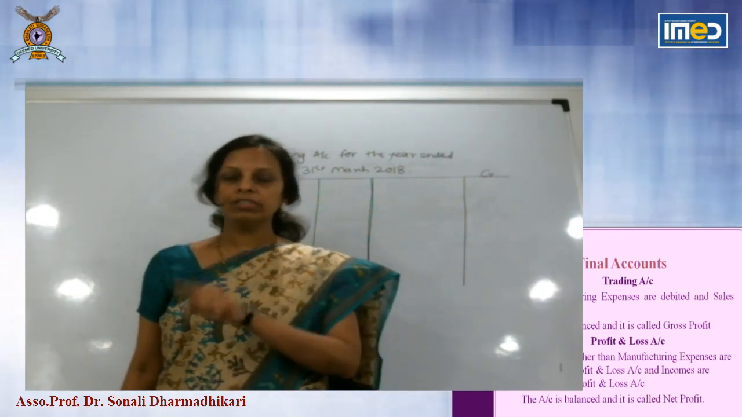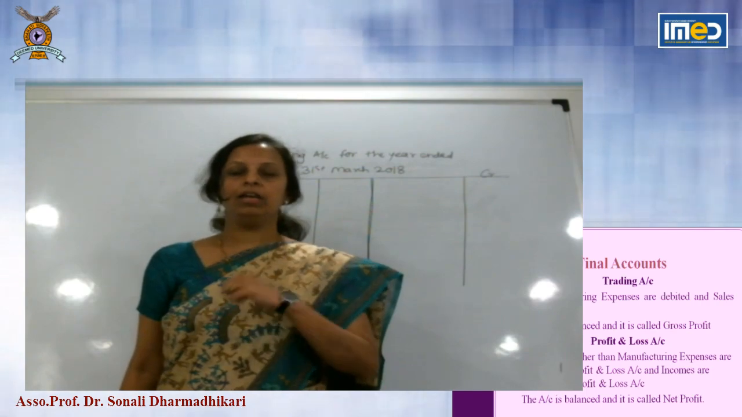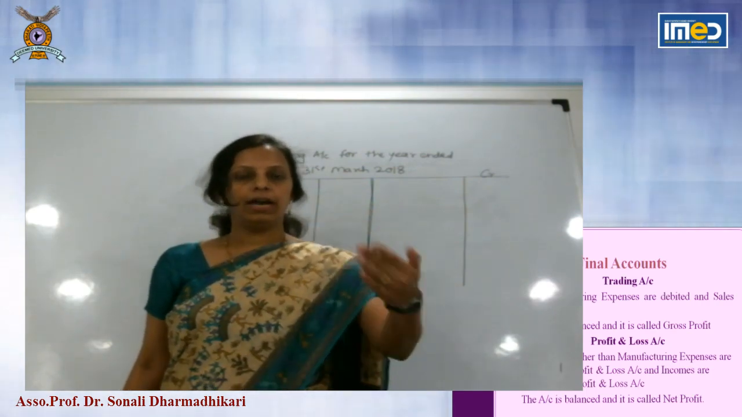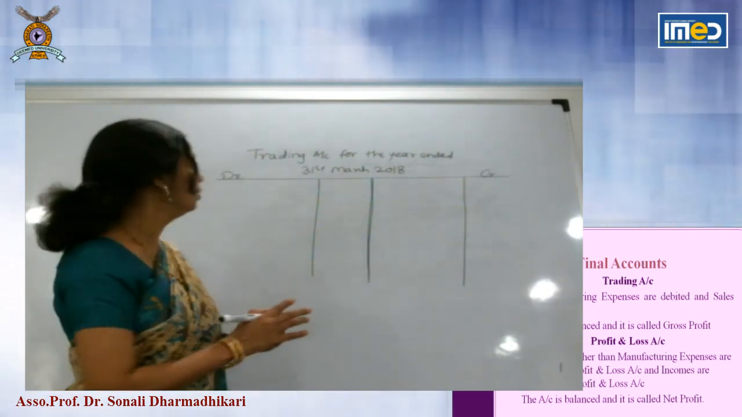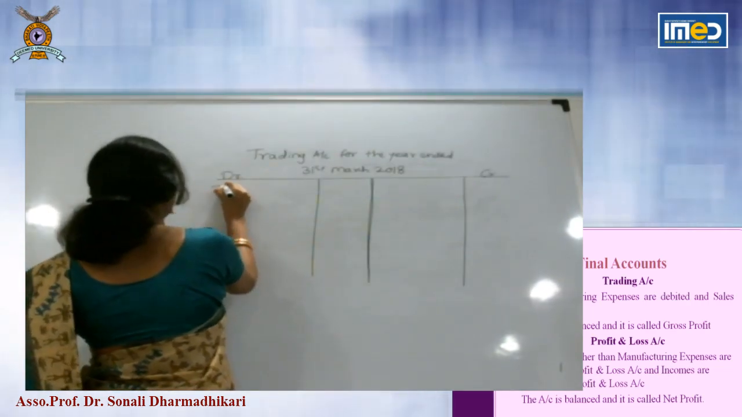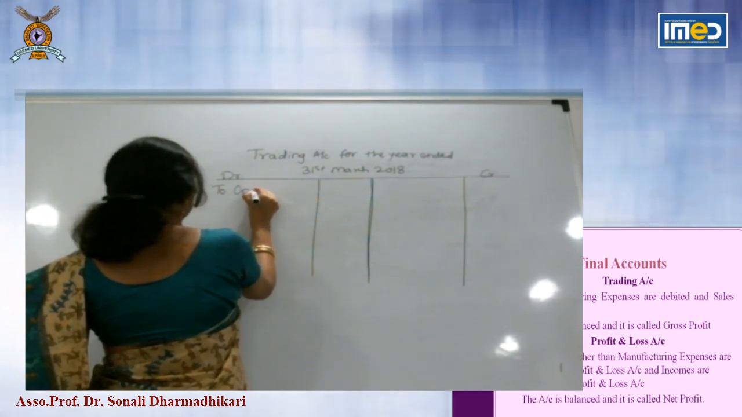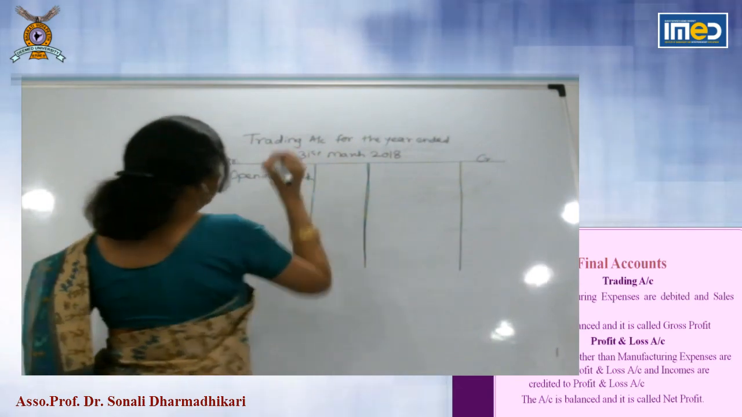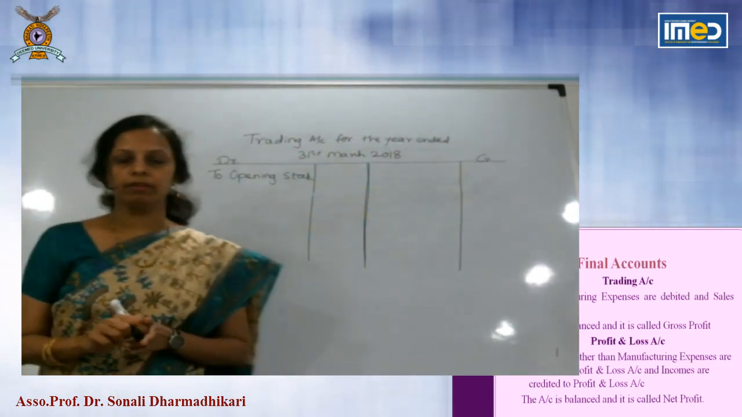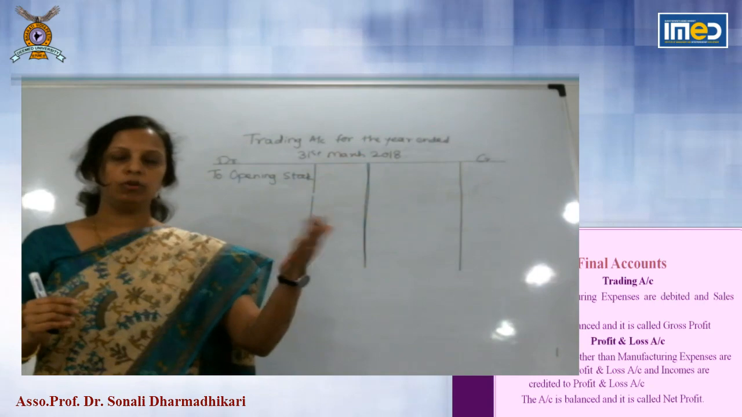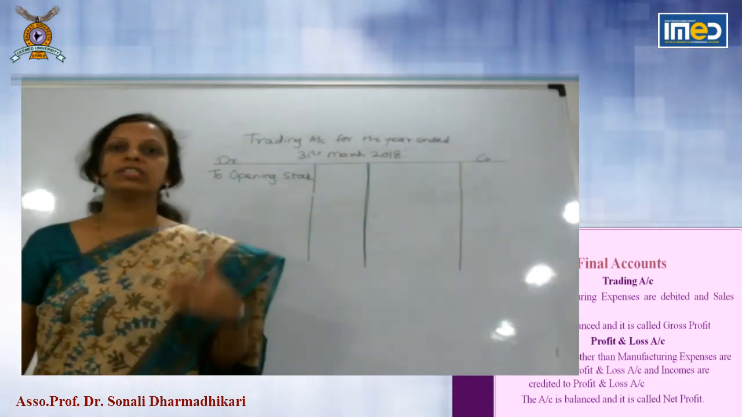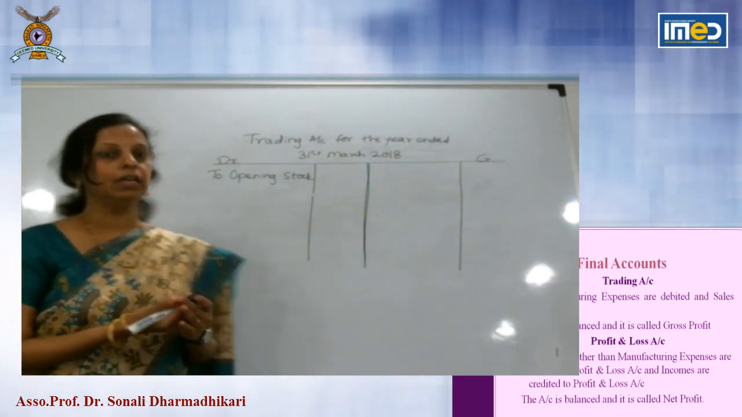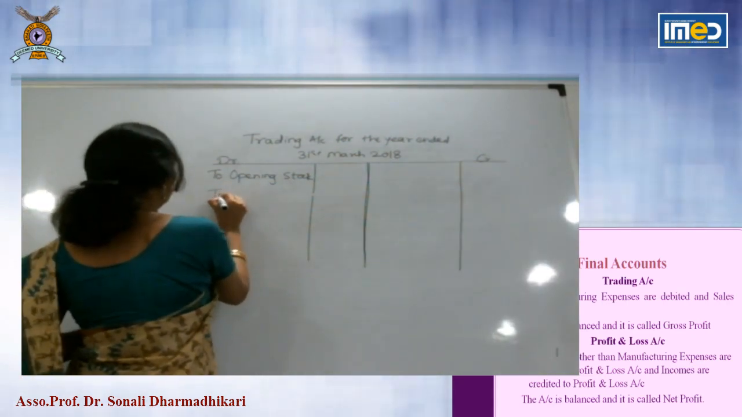So on 1st April, when the year starts, last year's closing stock becomes this year's opening stock, and you will start with that stock. So it starts with opening stock. Now, after opening stock, you have to purchase the raw material. That is the main component of manufacturing expense. So, next is to purchases.